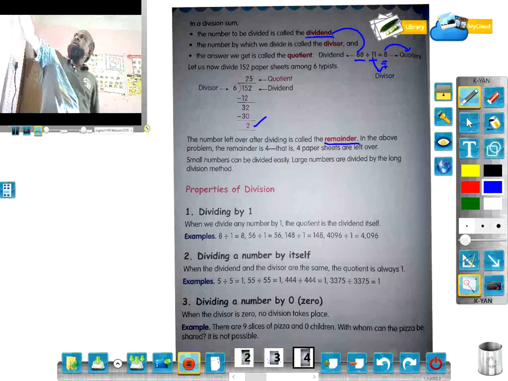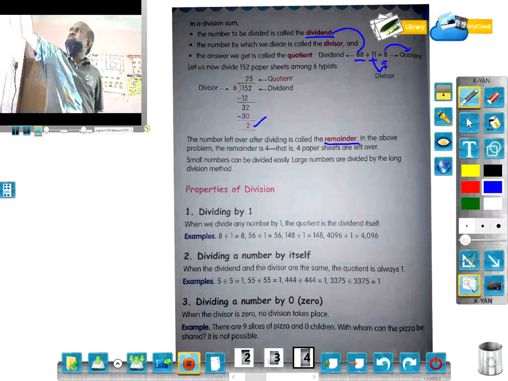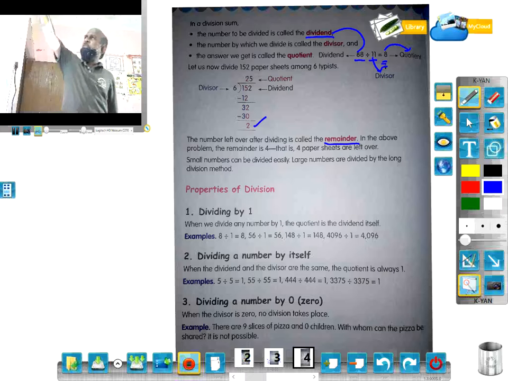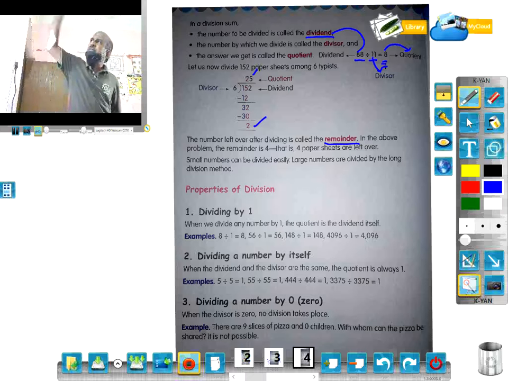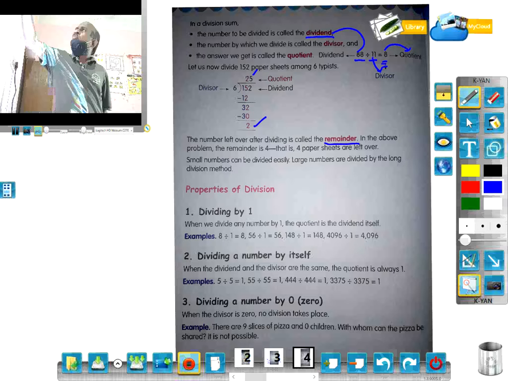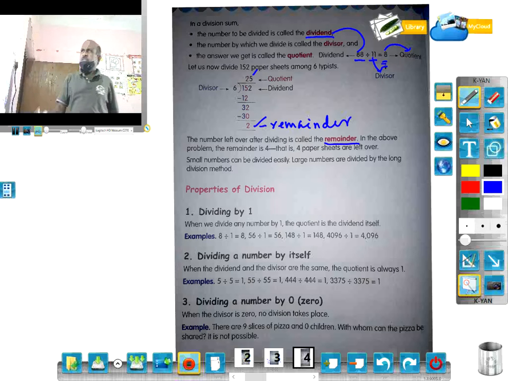So if we divide 152 by 6, 25 is the quotient, 152 is the dividend, 6 is the divisor, and 2 is the remainder. That is called the remainder. Here the remainder is 2, not 4. It is a printing mistake. It is 2.